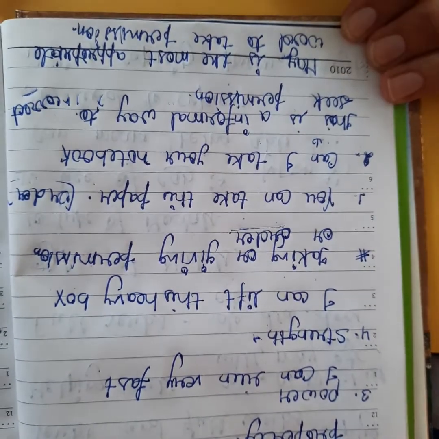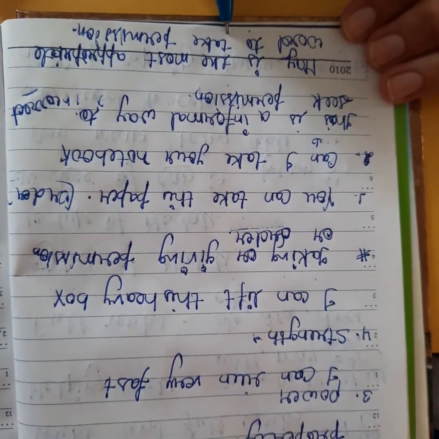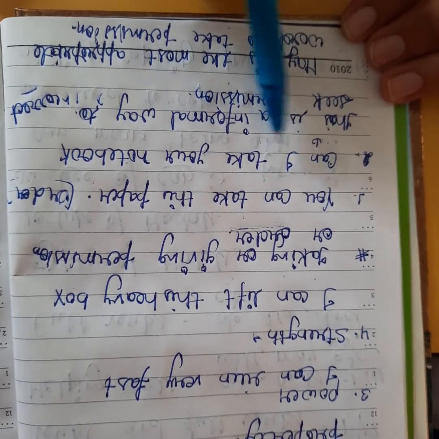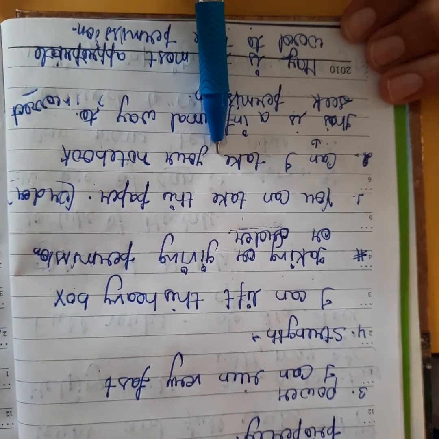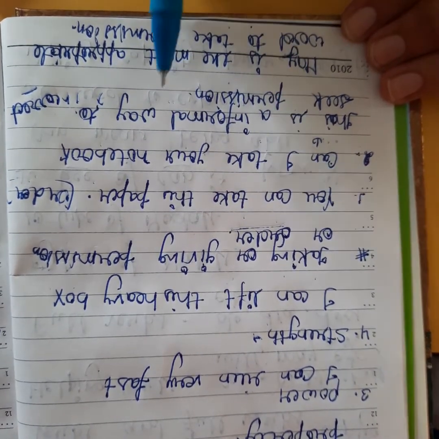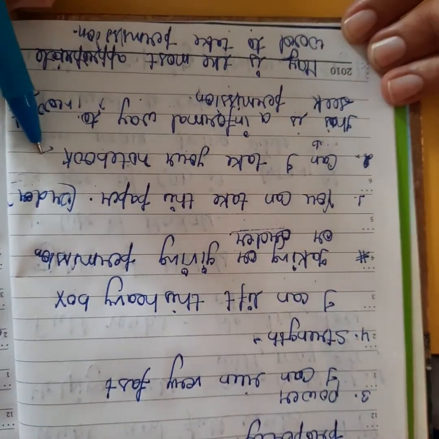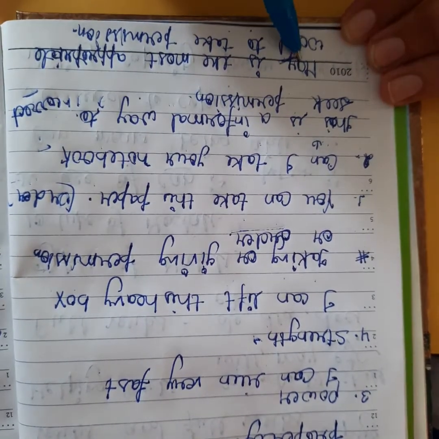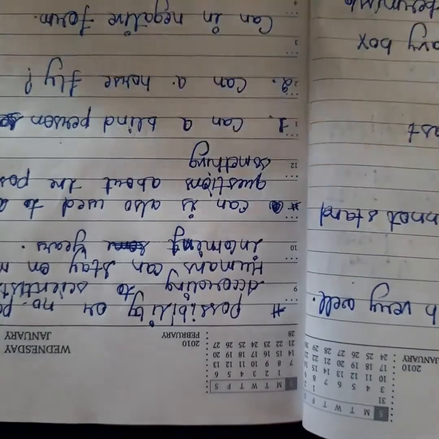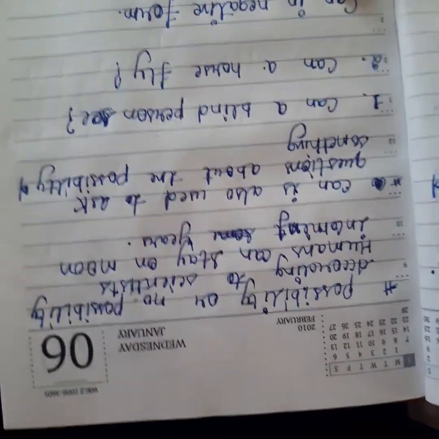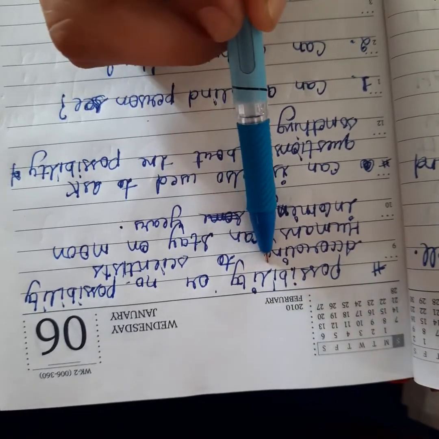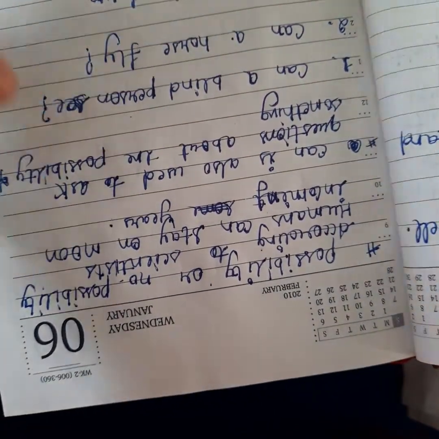So the most correct word to use to seek permission is may. Mostly students say, can I take your notebook? That is a very rude way to seek permission. So can is not used to take or give permission. May is the most appropriate word that is used to seek permission. Another thing where can is used is possibility or non-possibility.